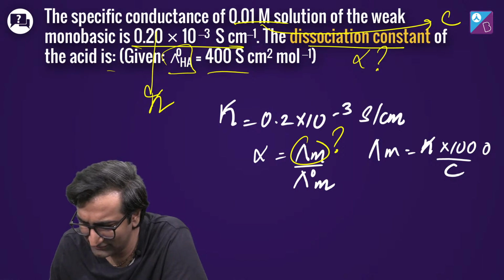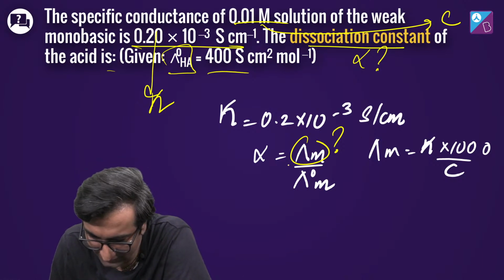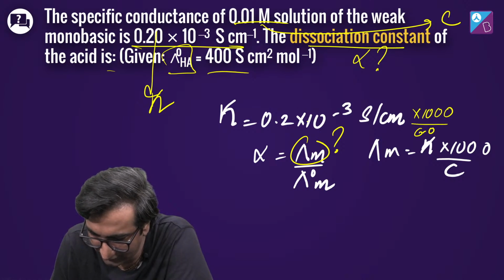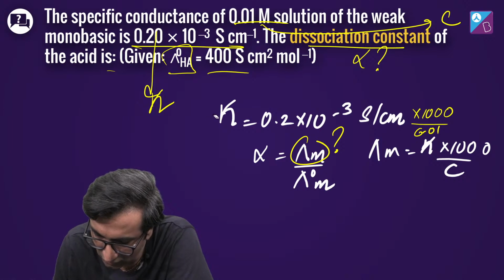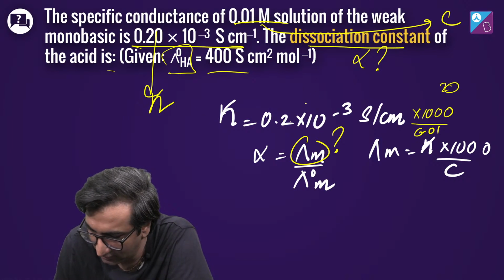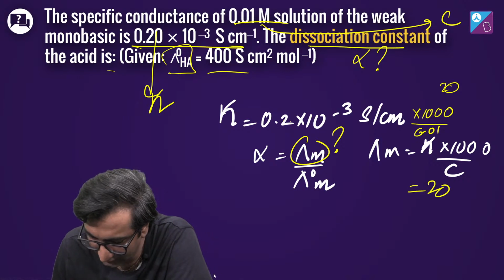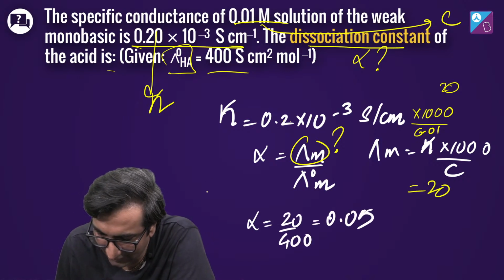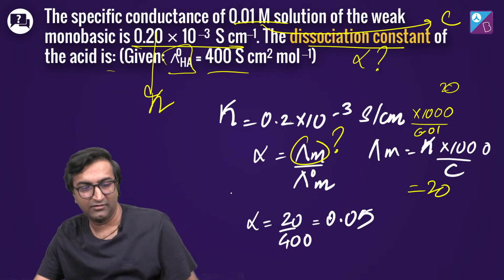So from here on, this is substitution, है ना? Kappa into 1000 by c. Kappa कहाँ गया? Kappa था 0.2 into 1000 by 0.01. अरे बाप रे. So into 10 power 3. तो ये हो गया 20 ना? नहीं, 20. हाँ, तो ये तो 20 हो गया, right? So then I'm getting this to be 20. What are you getting this to be, right? Let's put alpha equal to 20 जो मुझे यहाँ मिला by 400, which is 0.05, which is the answer.